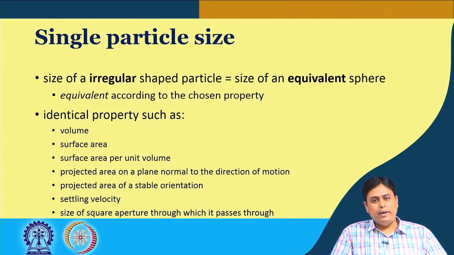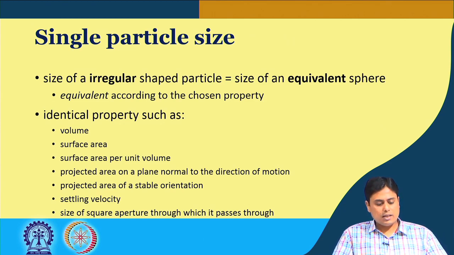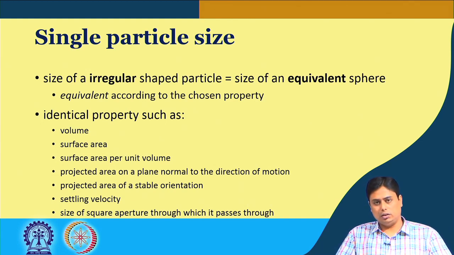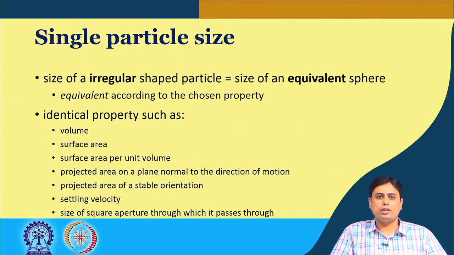So, it brings a great deal of simplicity if we can find some kind of property equivalence with the sphere when we are looking into a particular solid particle. Similarly, the projected area on a plane normal to the direction of motion, because of irregular shape, will be different.